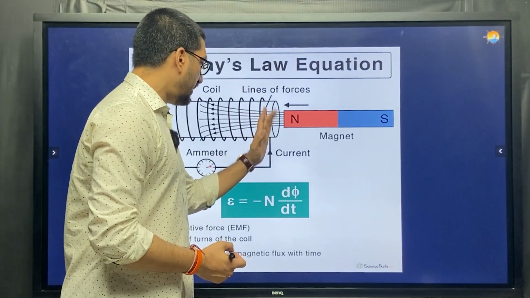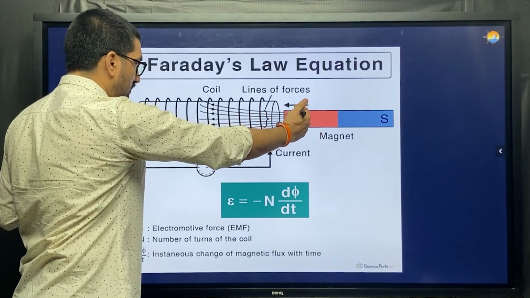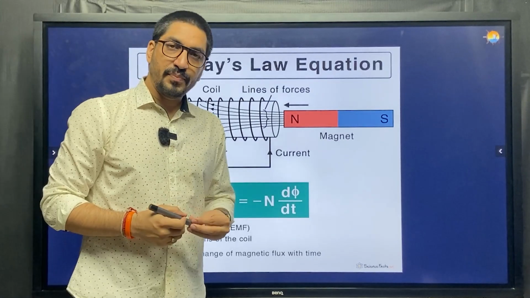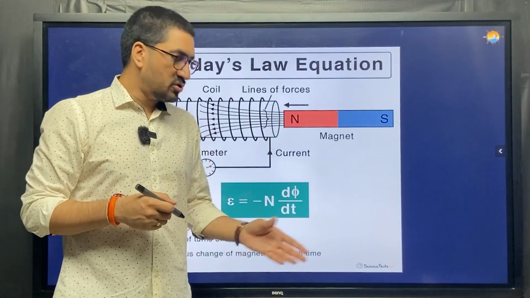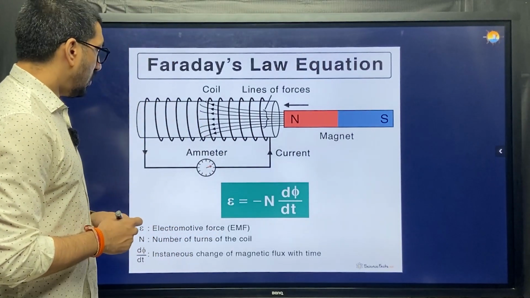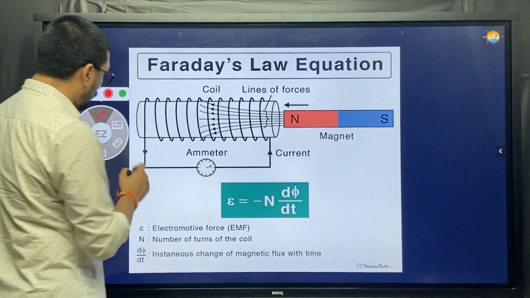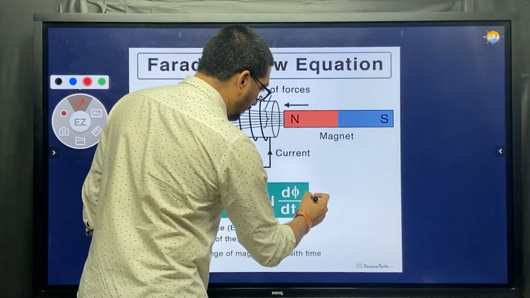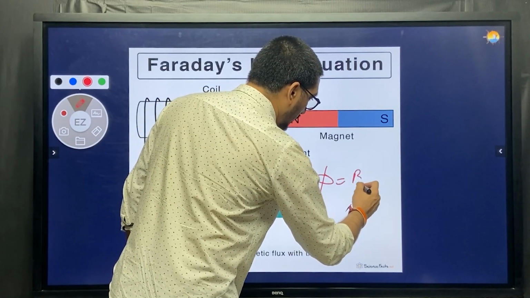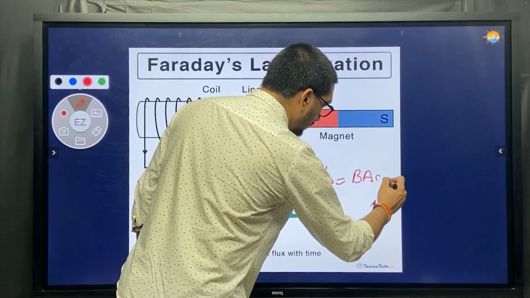No? This one coil is this part, N number of coils. The more the number of coils there are, the more EMF will be produced, and that is why you would want to have more and more turns, just to have more and more EMF generated there. Okay, now in my previous module, we discussed what is the formula of flux. If you remember, flux is nothing but B dot A or BA cos theta,